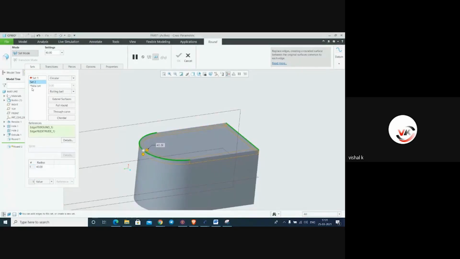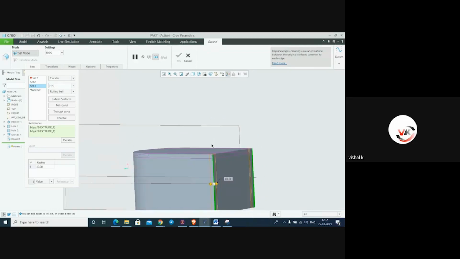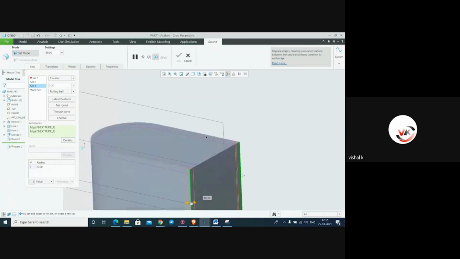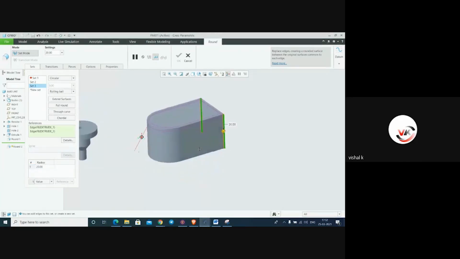Again, a new set we have to create. For example, the new set we have created here. In this new set, we need these two sides. Here it is distance. We'll make it 20.